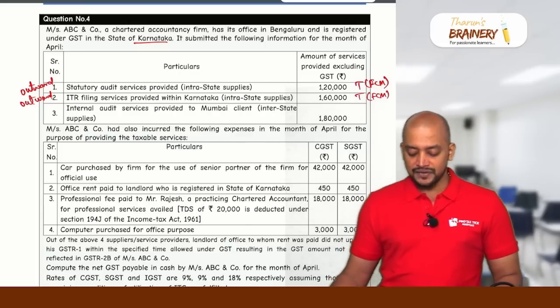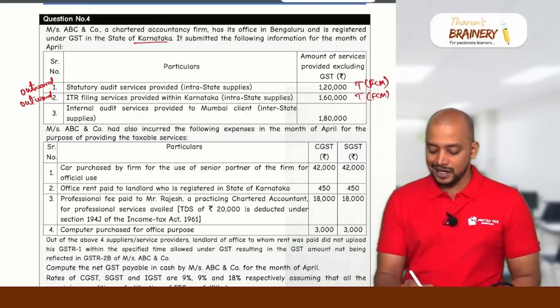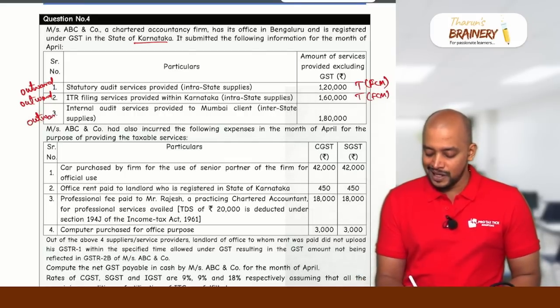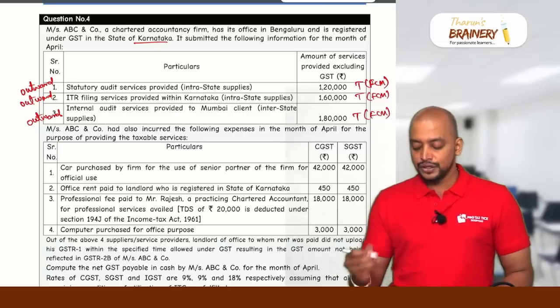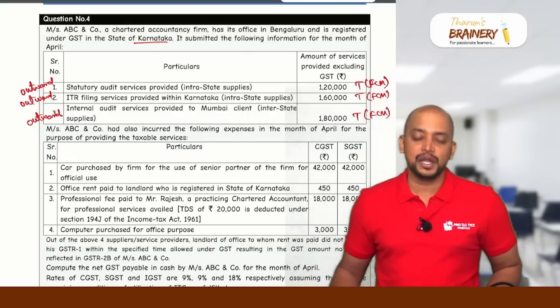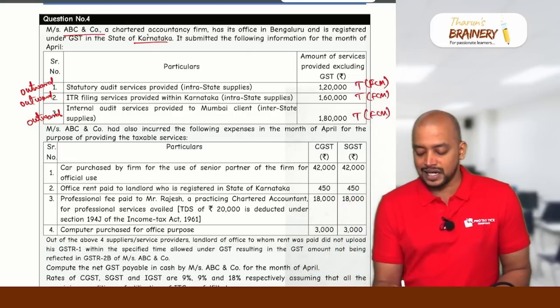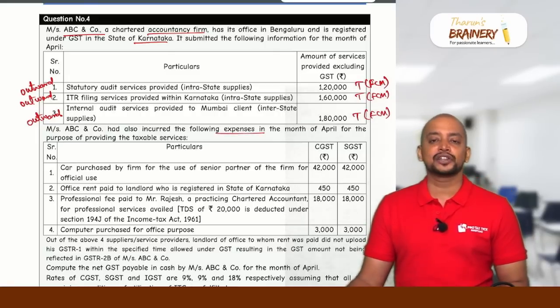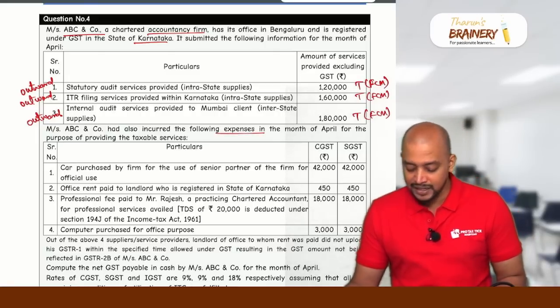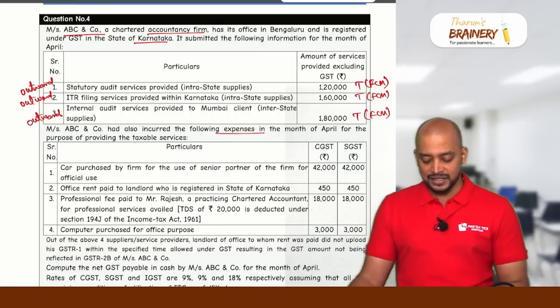Then internal audit service provided to a Mumbai client, interstate. This is also outward, and 1,80,000 will be taxable under FCM. So in all these cases, GST is payable by ABC and Company, a chartered accountancy firm. Now they have incurred the following expenses in the month of April. These are inward supplies for the purpose of providing the taxable services.